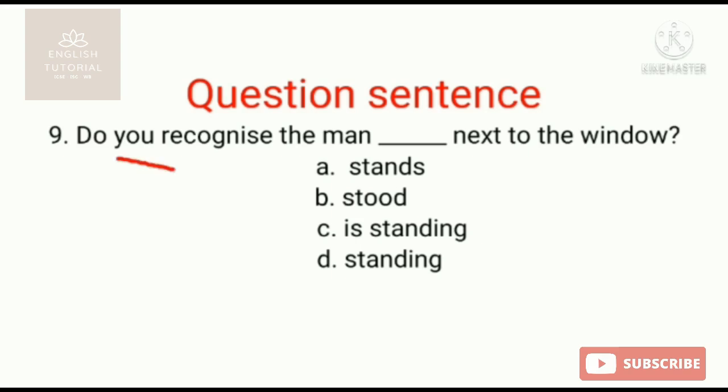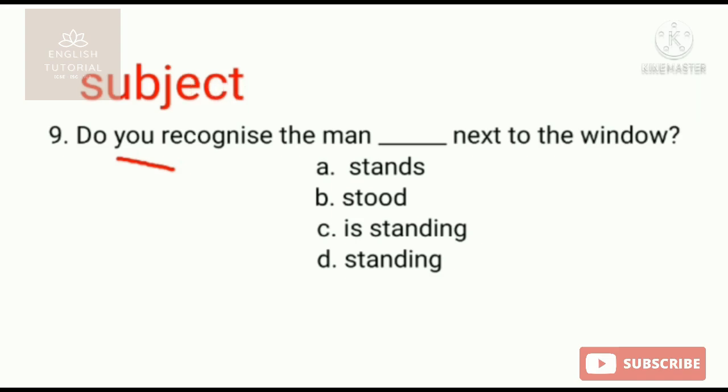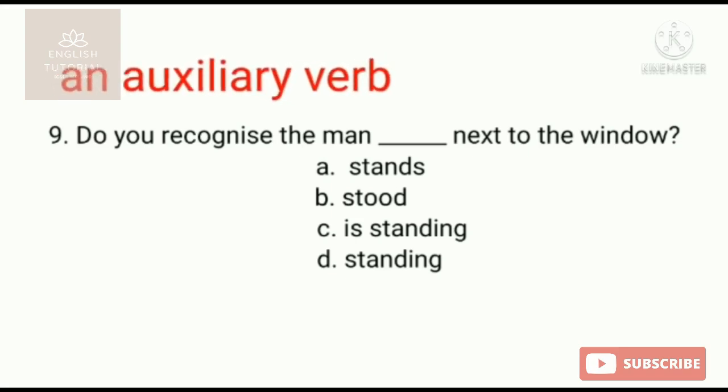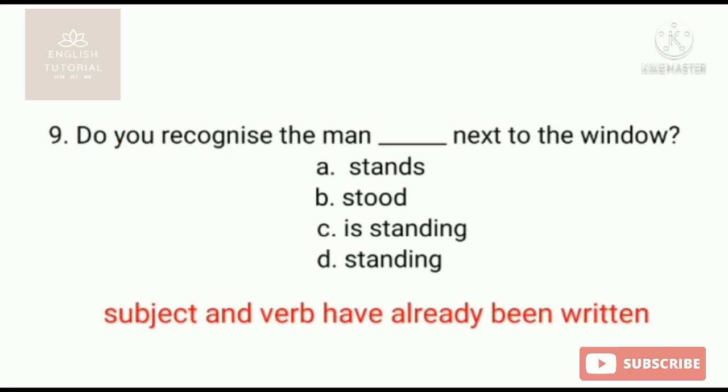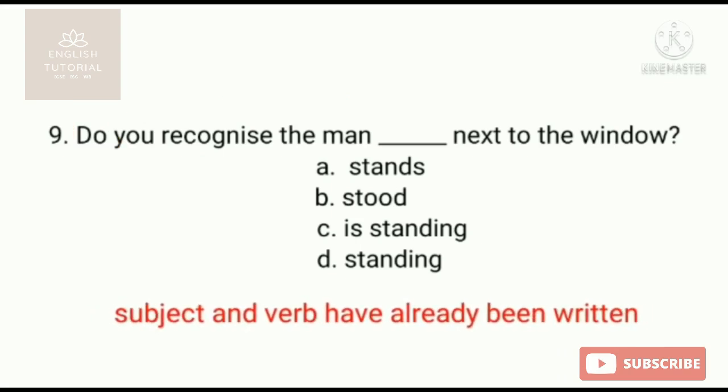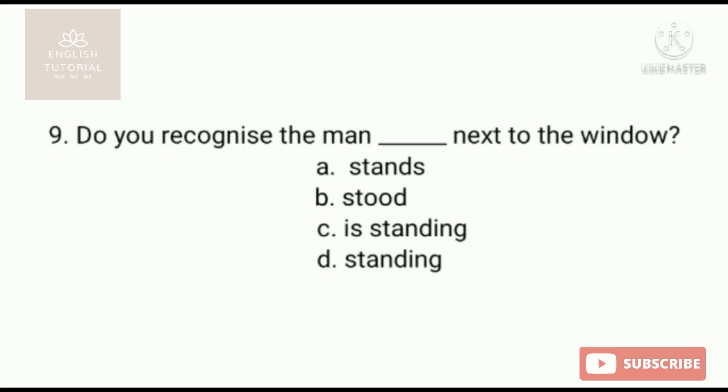So you is the subject here, and as it is an interrogative sentence, a question sentence, when making an interrogative sentence, you need to write an auxiliary verb before the subject. So do is the auxiliary verb here, and recognize is the original verb. Okay, so the verb and subject have already been written in the sentence. So what will be in the blank place? That you need to understand.